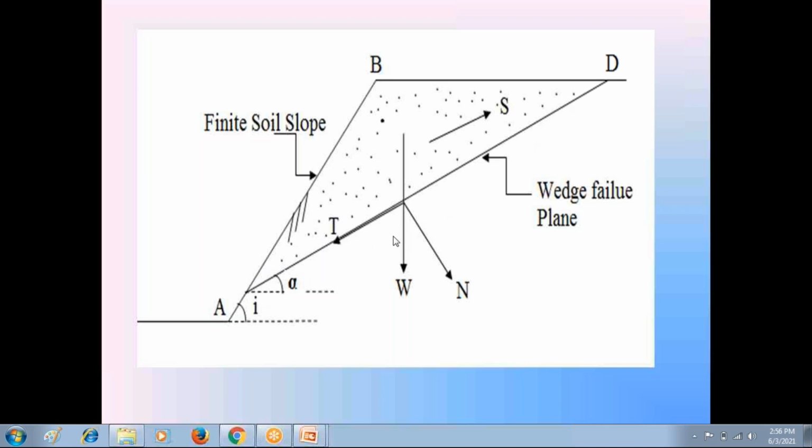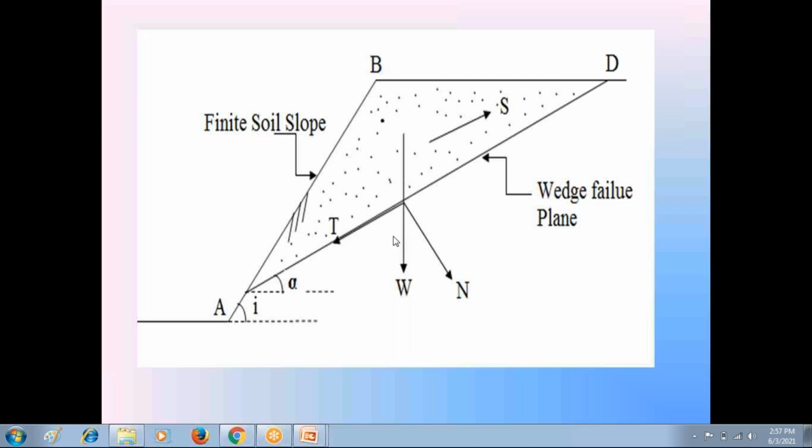By conducting field tests, like the cone penetration test or the field vane shear test, we can find out the cohesion per unit length of the soil in the borrow area, small c.